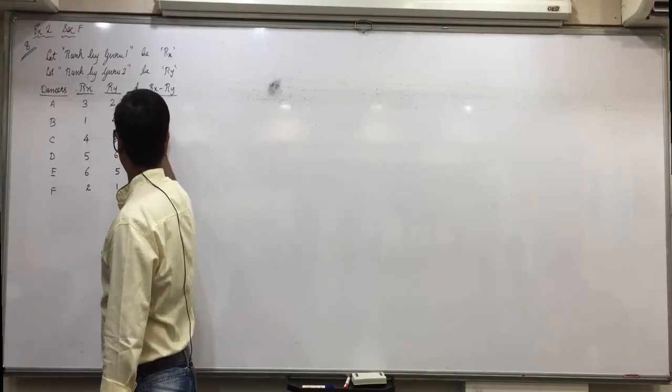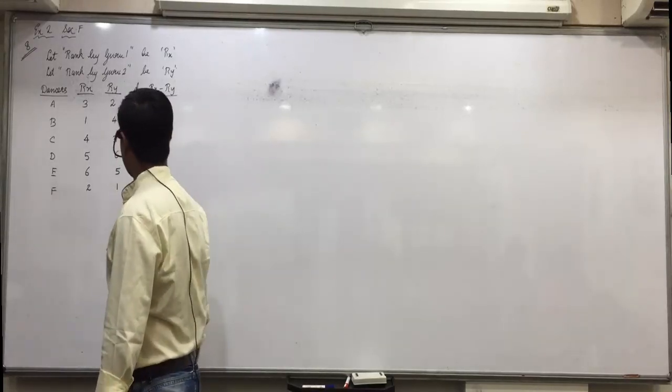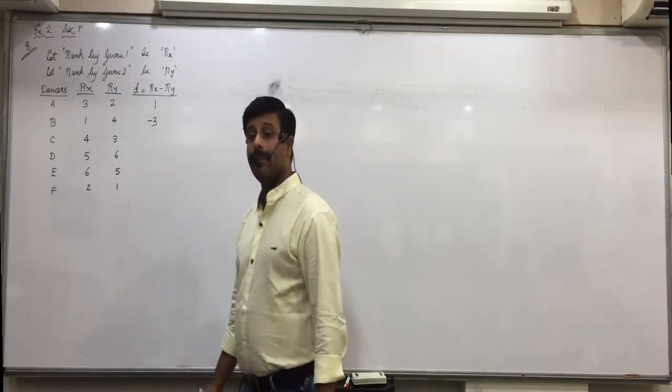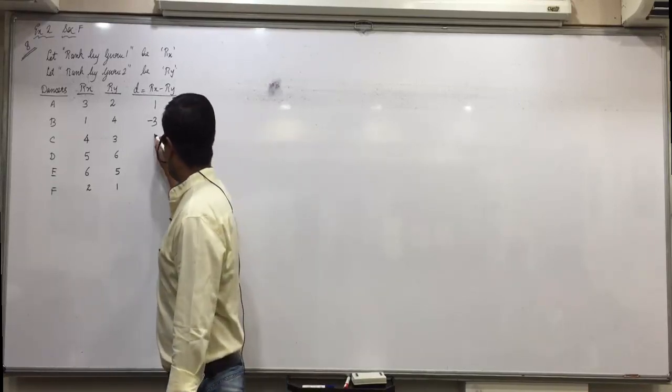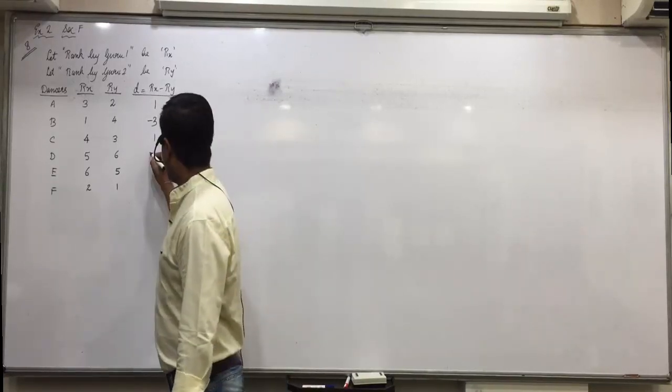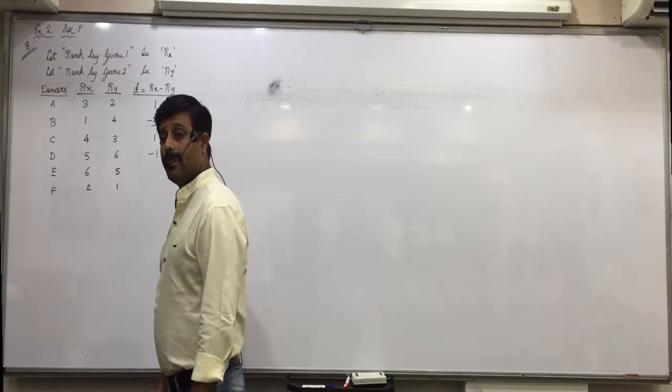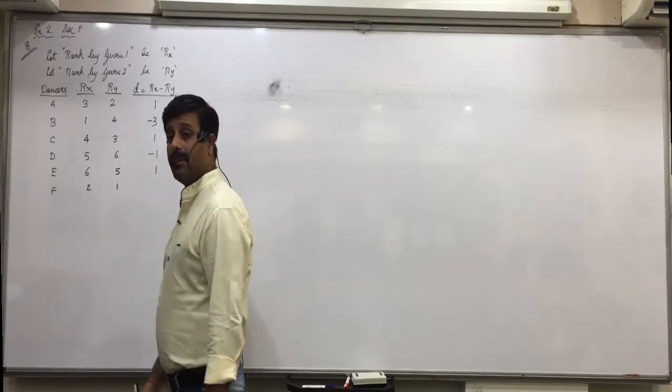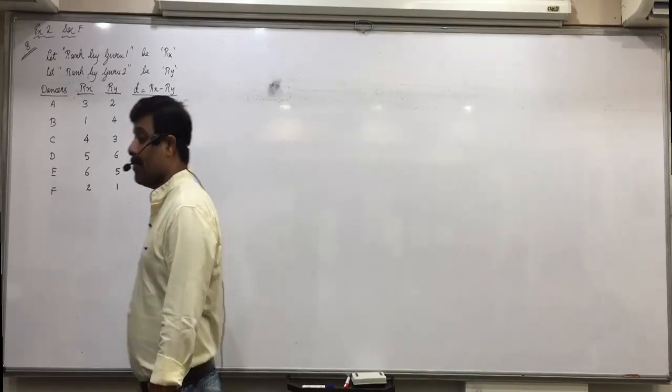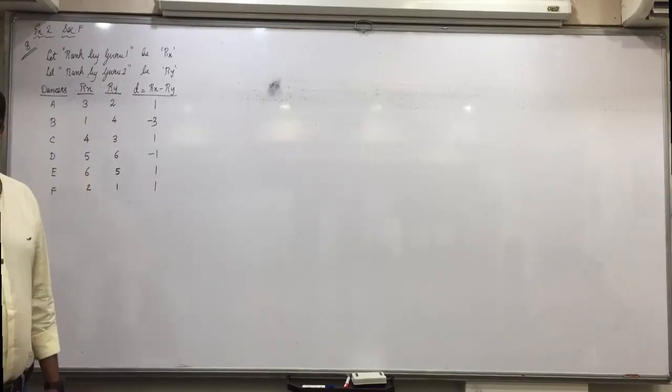3 minus 2, 1. 1 minus 4, minus 3. 4 minus 3, 1. 5 minus 6, minus 1. 6 minus 5, 1. 2 minus 1, 1. Did you understand this, everyone?